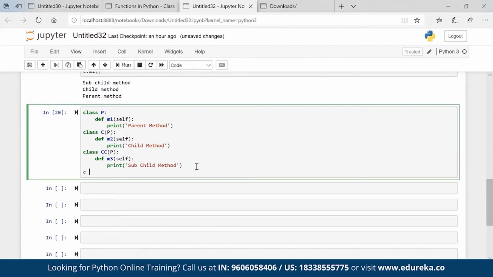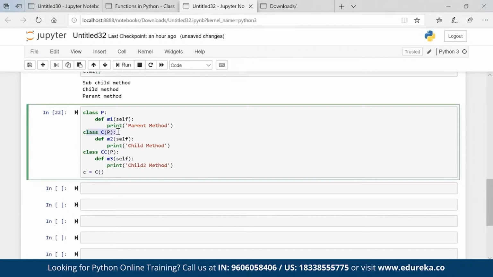Now C is equal to, if I call the C class, what all properties will C have? C will have M2 and M1. Okay, M1 is a function, and when we are talking about an object oriented programming language, this is called a method. The other class is a sibling, so ignore that, because it is getting property from the parent only.